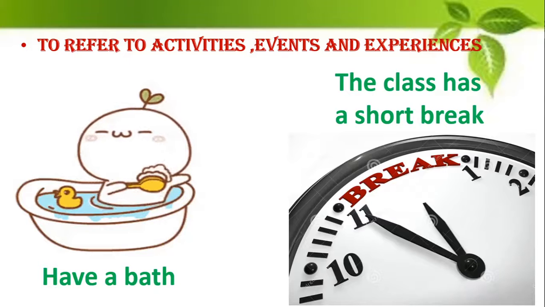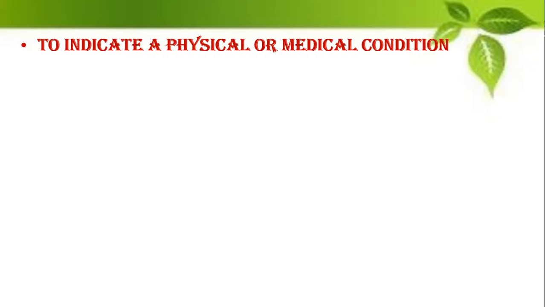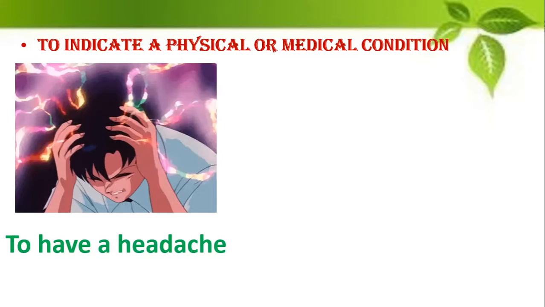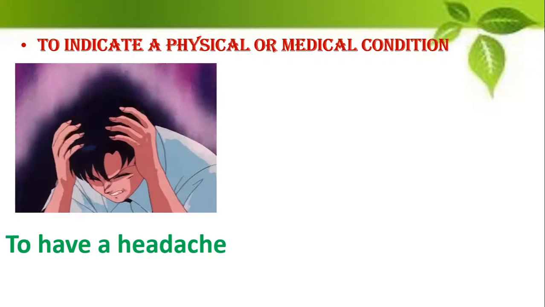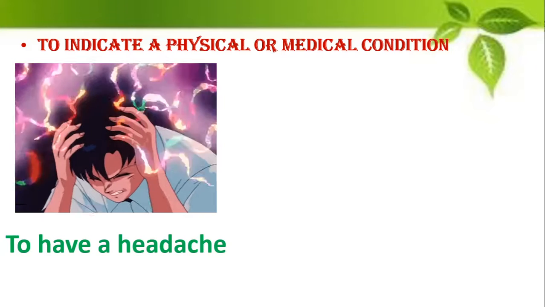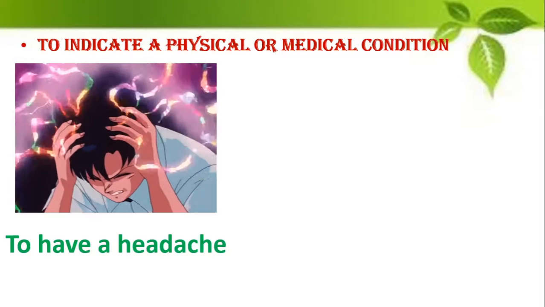Alright, so you can talk about activities or events or experiences also using this particular verb have or its forms. It is also used to indicate a physical or a medical condition. Now what is a physical condition or a medical condition? When you are not well, when you are sick. So when you have a headache, you say to have a headache. Raman had a headache. So that is past tense of have. Okay, so you use this verb have when you want to indicate a physical or a medical condition.